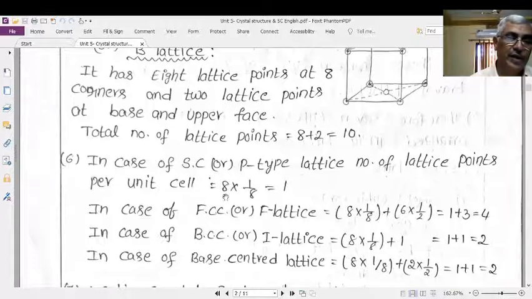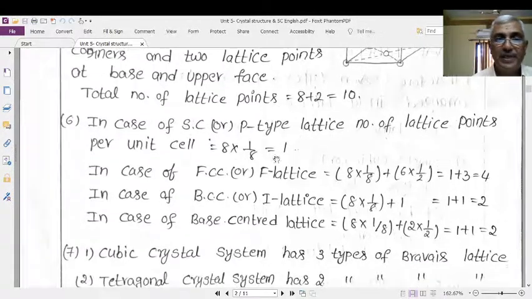Therefore, 8 corners, each shared by 8, so 8 into 1 by 8 is equal to 1. Therefore, for simple cubic, the number of lattice points per unit cell is 1.